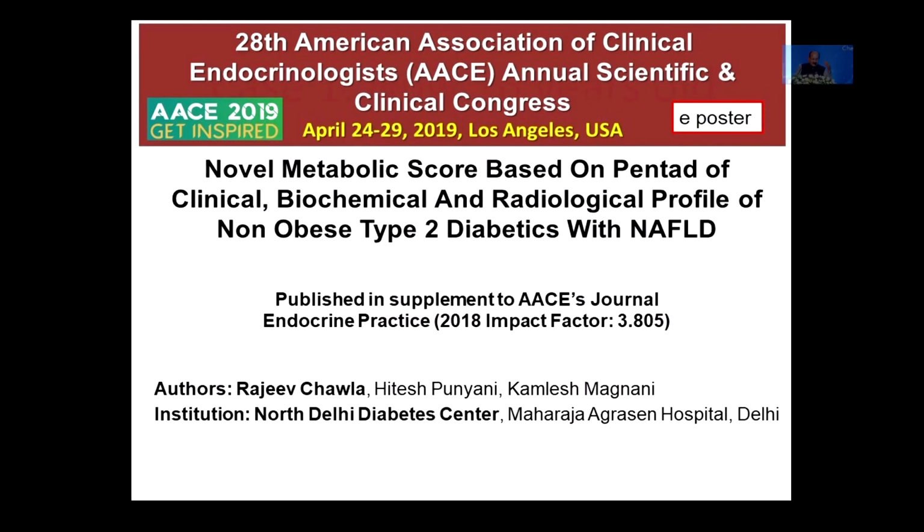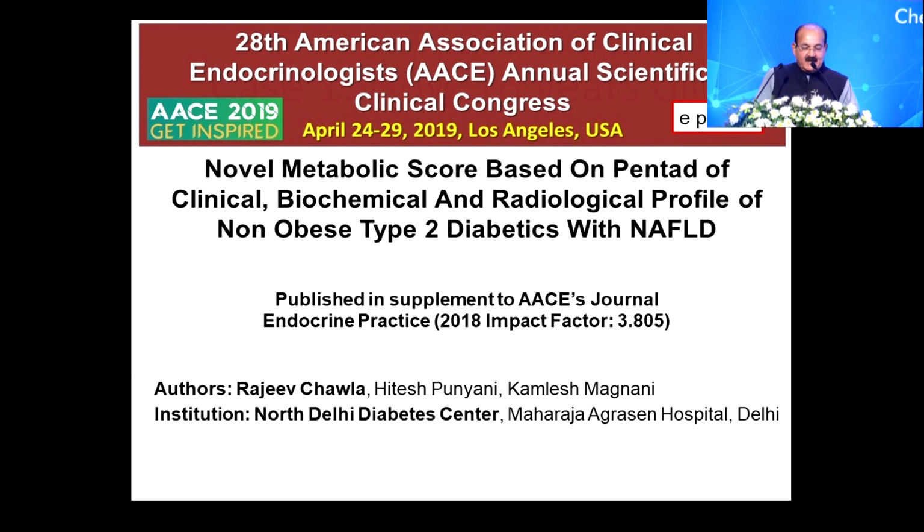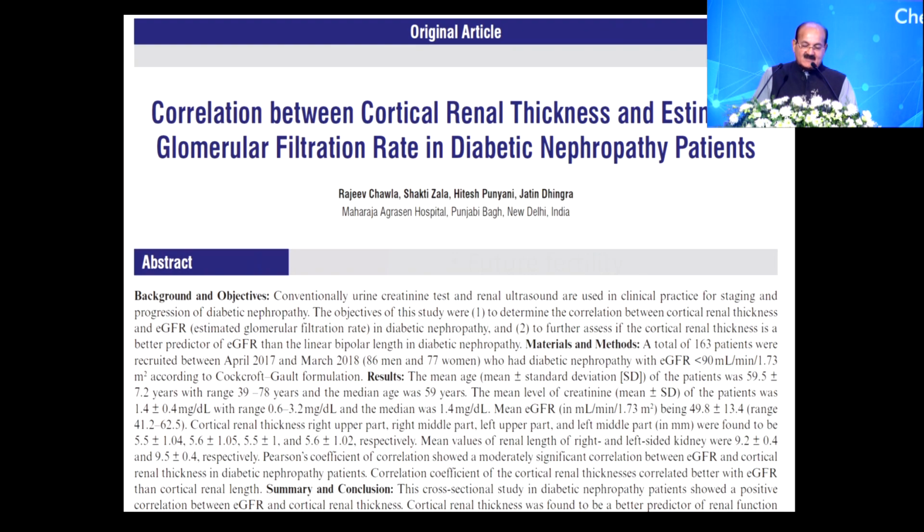We did this presentation at ACE in 2019. We said that there is a novel metabolic score based on a pentad of clinical, biochemical, and radiological profile. In the last session, we were talking about lean MASLD patients. We looked into 85 patients who were lean and diabetic, and there also we found that even if their BMI was less than 23, they had significant presence of MASLD as picked up on FibroScan.